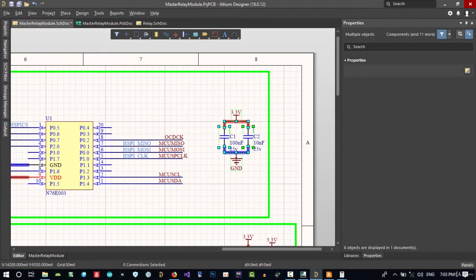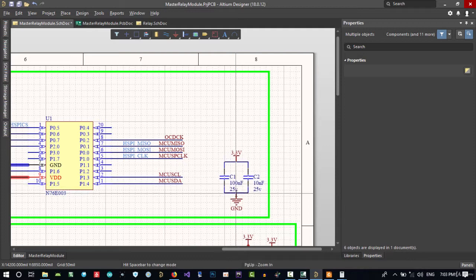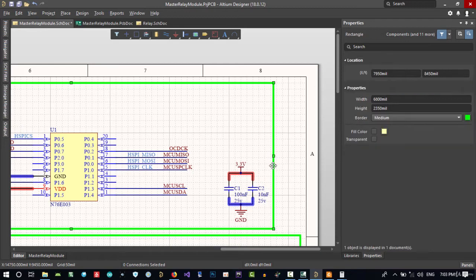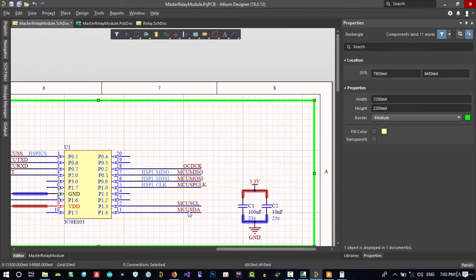If we have an external board, maybe we have, we can just control it with I2C.